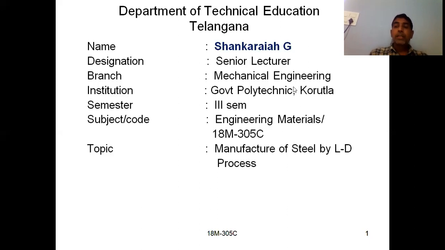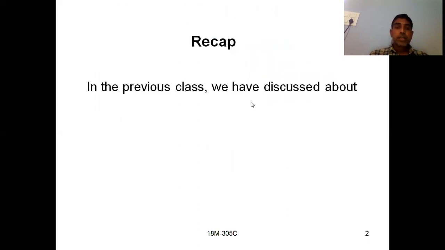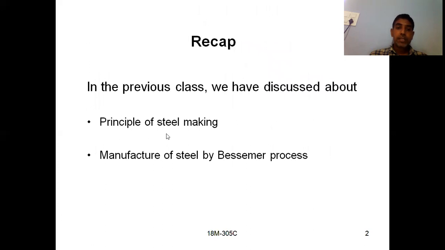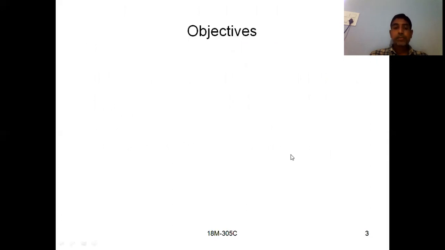Okay, so later we discussed what the properties of steel are and how they are useful for industry, and what the applications of this Bessemer steel are in different areas. Those things we discussed in the previous session. If you see once again what we have discussed: the principle of steel making by using a Bessemer converter, and manufacturing of steel by the Bessemer process. These things we have discussed.